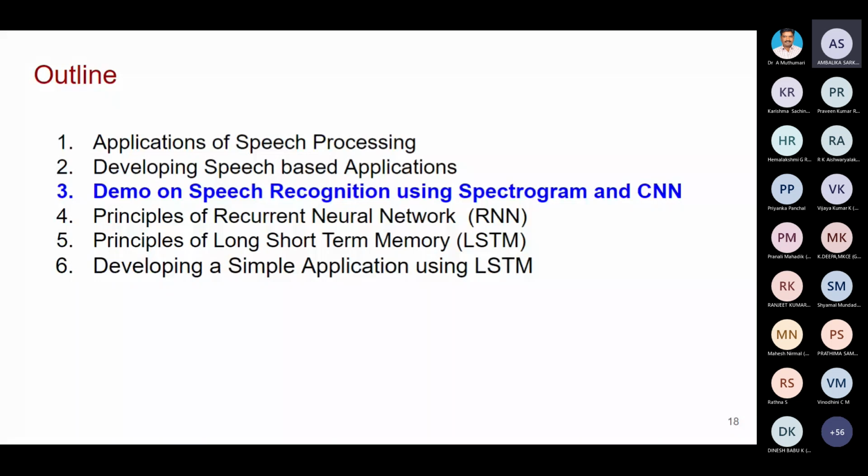Is it visible? Madam, only your PPT is visible.